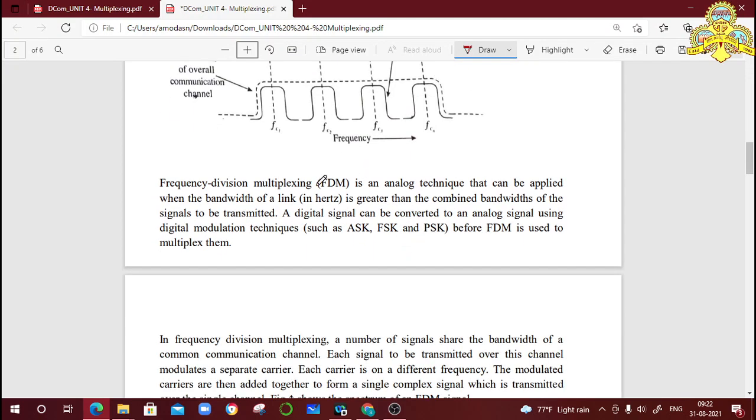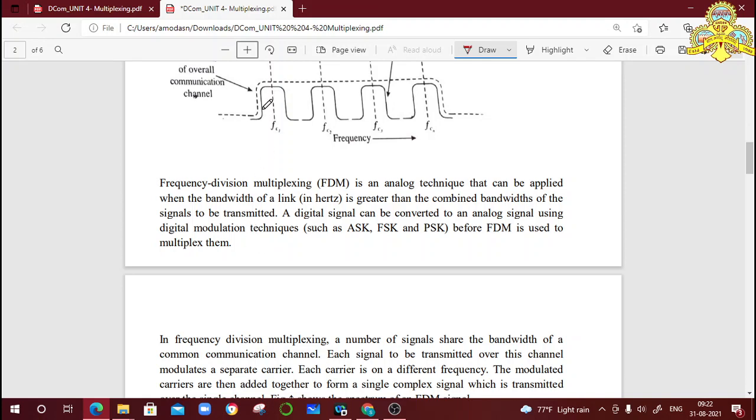In this FDM, a digital signal can be converted to an analog signal using digital modulation techniques. In the previous chapter, we discussed the digital modulation techniques, that is amplitude shift keying, frequency shift keying, phase shift keying and so on. Here in the FDM, we convert those signals into this ASK, FSK or PSK form before FDM is used to multiplex them.